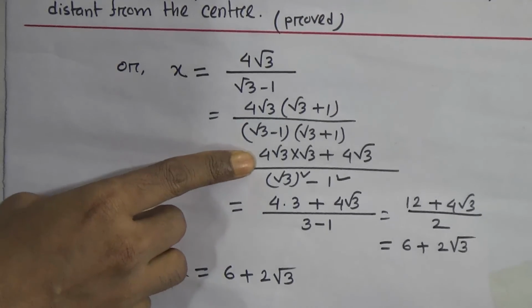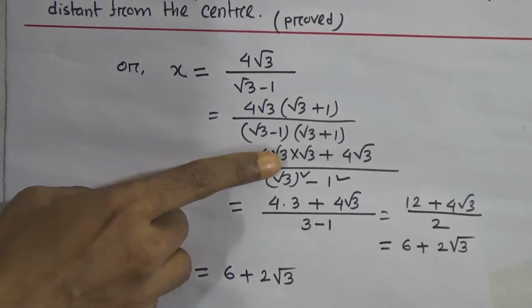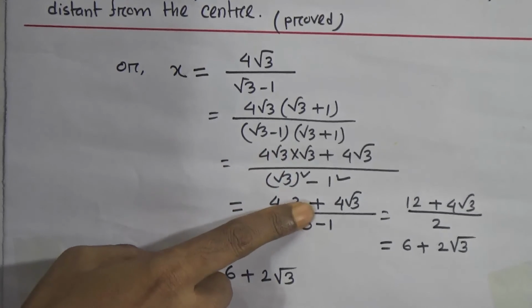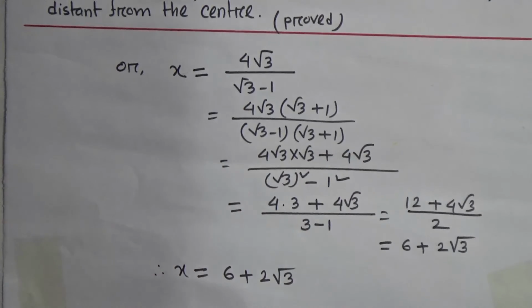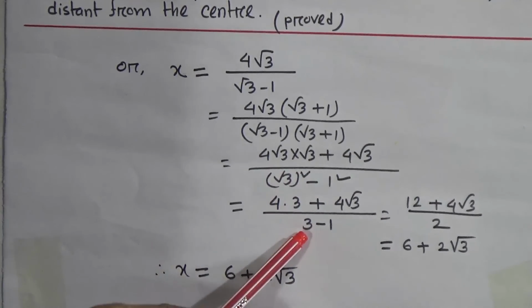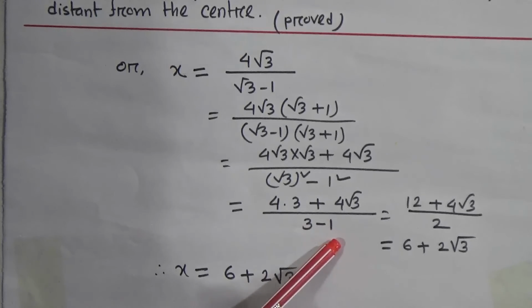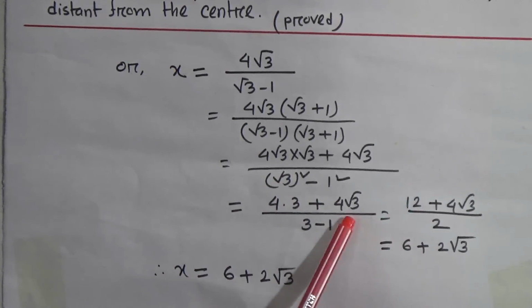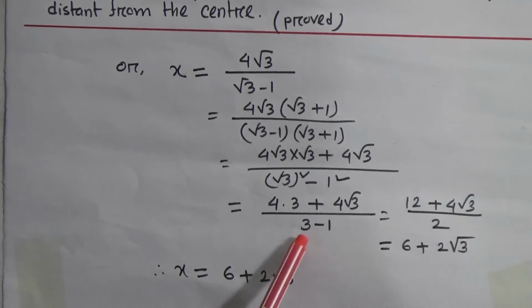Then look, 4 root 3 multiplied by root 3 gives 12, plus 4 root 3. Then the square and root vanish in the denominator, and you get 3 minus 1. Then 4 into 3 equals 12. 4 root 3 remains the same. 3 minus 1 equals 2.